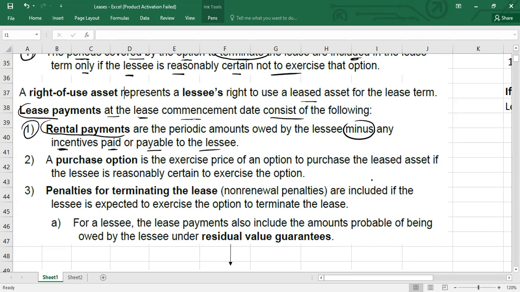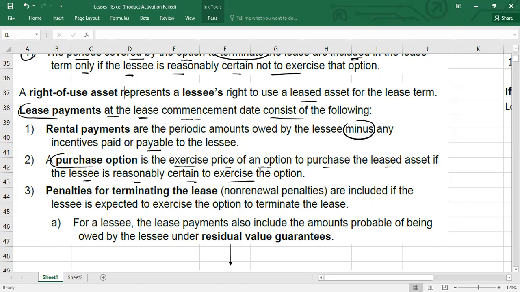Then what else might the lease payments include? The lease payments might include a purchase option also. What is a purchase option? It is the exercise price of an option to purchase the leased asset if the lessee is reasonably certain to exercise that option.